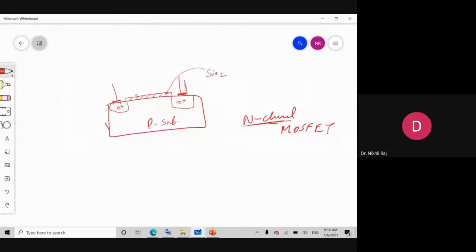Over that, a metal layer is deposited and a terminal is connected here. So what are these terminals? One of the terminals is called the drain.